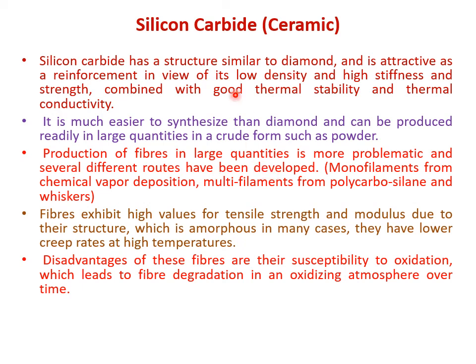Like to produce the silicon carbide in fibrous form, monofilaments from chemical vapor deposition. Chemical vapor deposition is a technique for production of silicon carbide in the form of fiber. And also multifilaments of silicon carbide are produced from polycarbosilane and whiskers. Now fibers exhibit very high values of tensile strength and modulus due to their structure, which is amorphous in many cases, and they have lower creep rates at higher temperature.